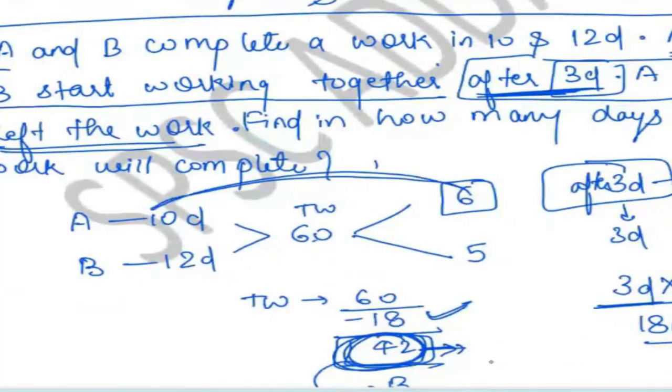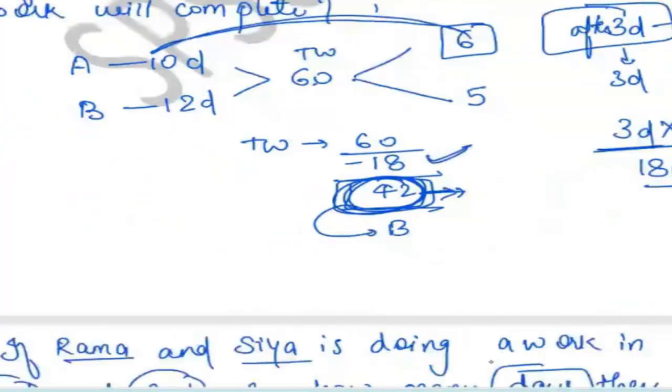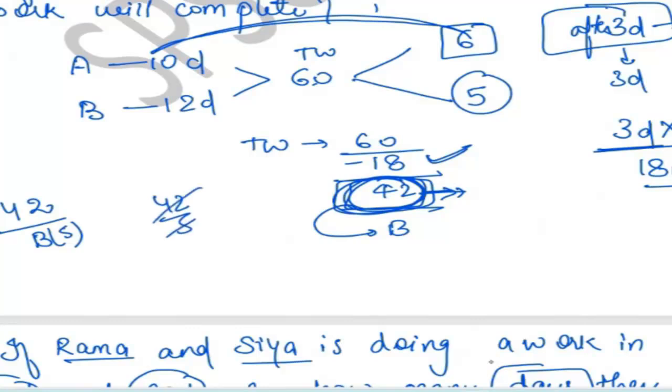A and B both are doing some work, but A worked for 3 days and then he left. After that, B will complete the whole work. It means the total work of 42 is done by B. What is the efficiency of B? 5. So 42 by 5, it means 8.4 something.